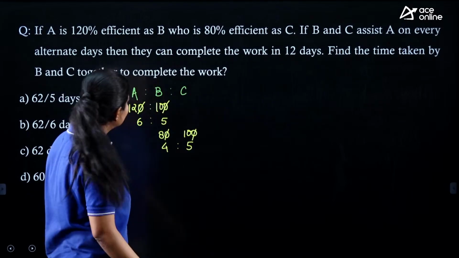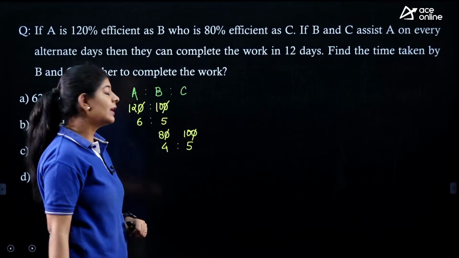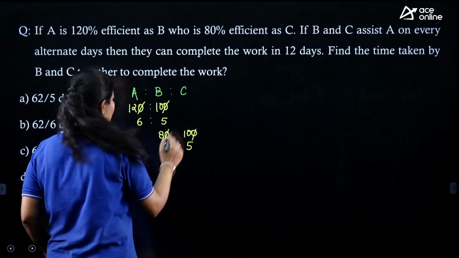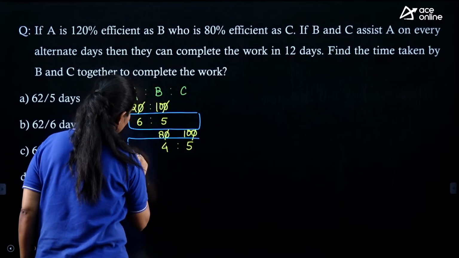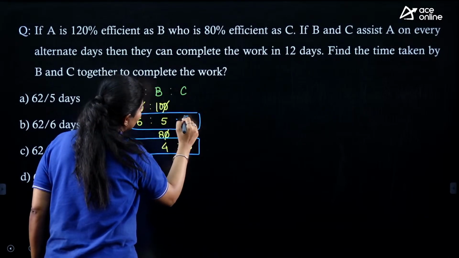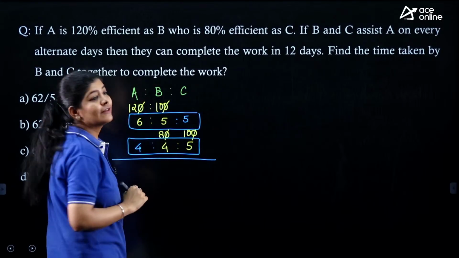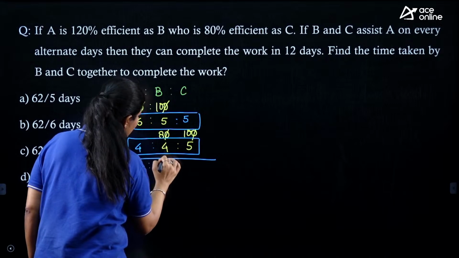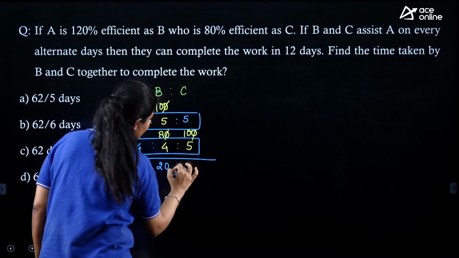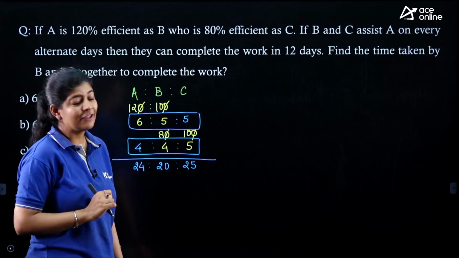Now I know that when I have this kind of ratio, I can easily write down the efficiency ratio. So I need to pick first this one and this ratio. Here I can write 5, here I can write 4. So the combined ratio that we are getting over here is 24:20:25, right? This is the combined ratio of their efficiencies.